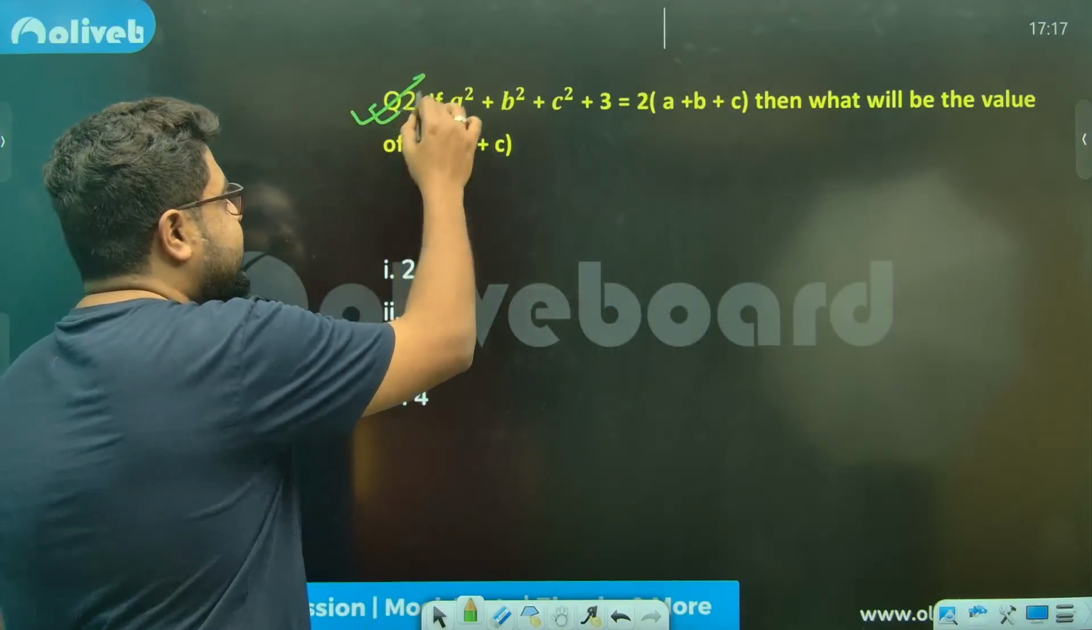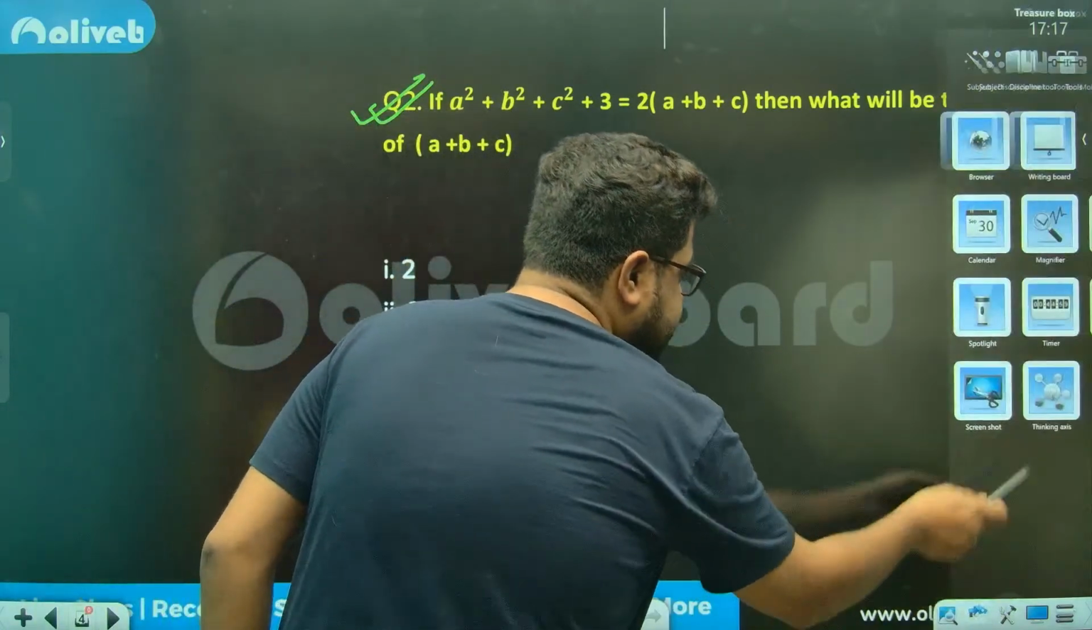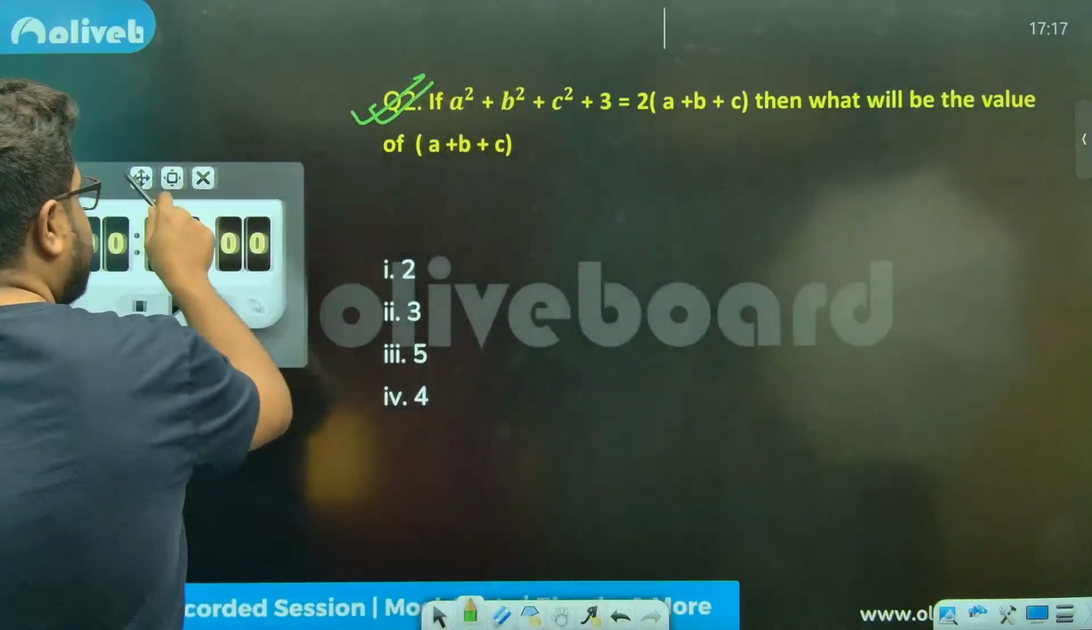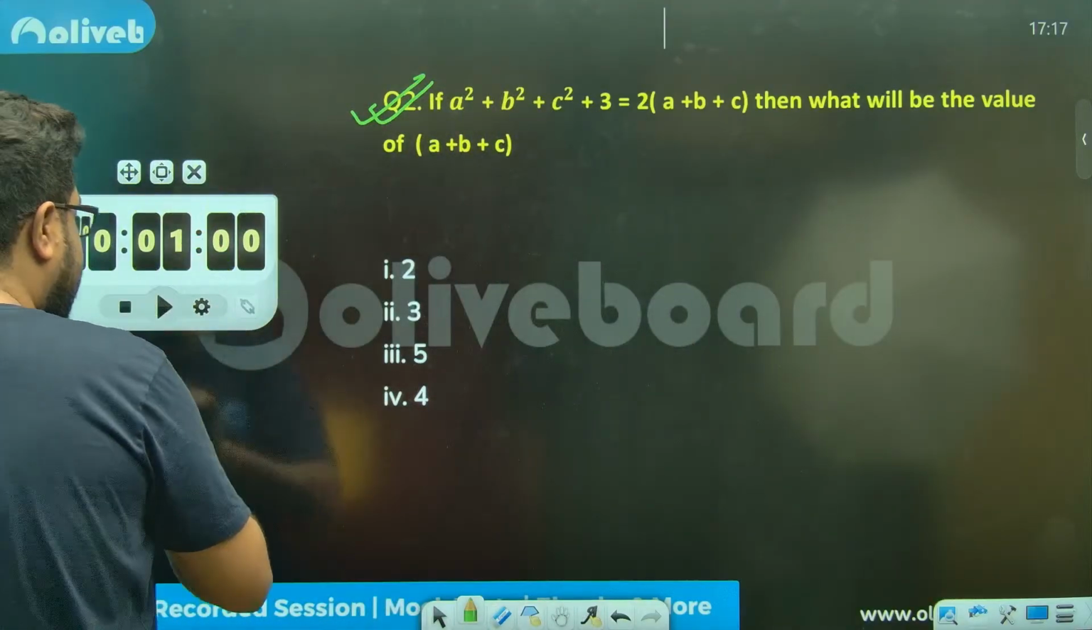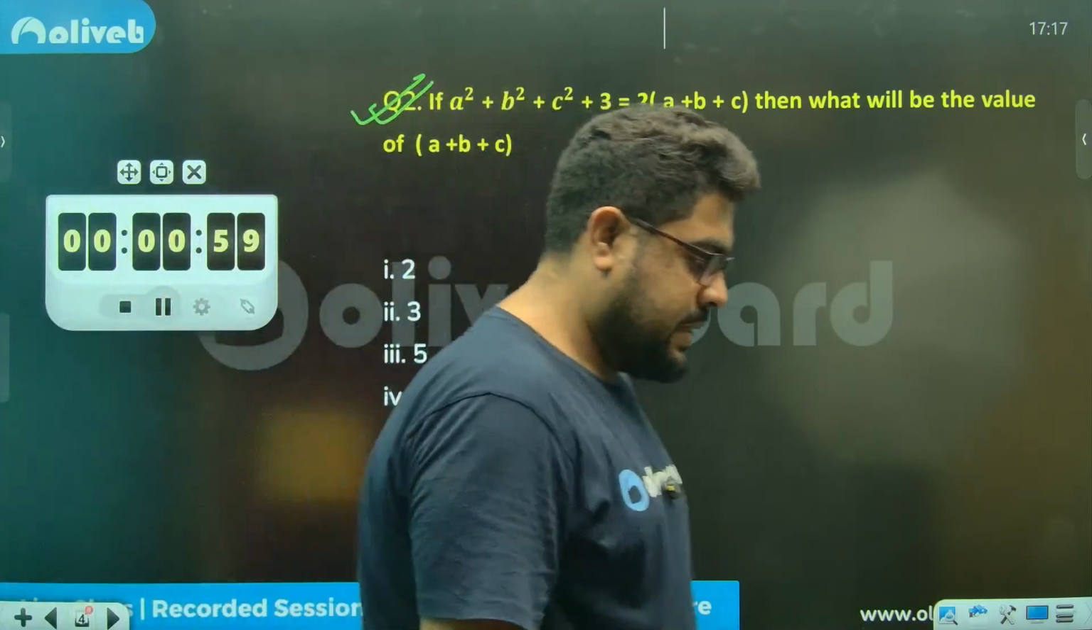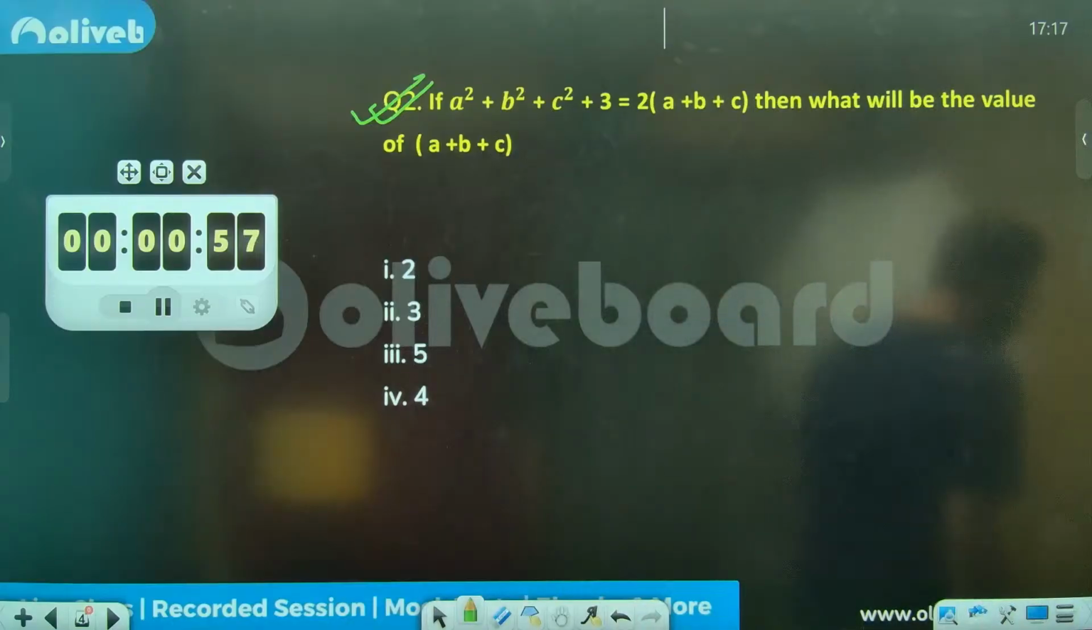Next question. Again, 1 minute's time. Please try to solve this.